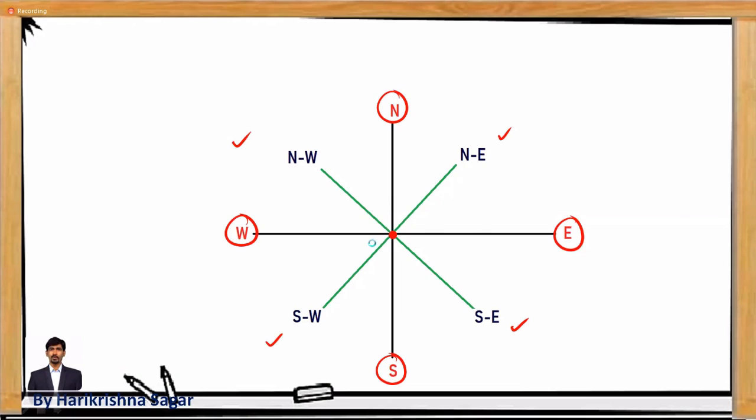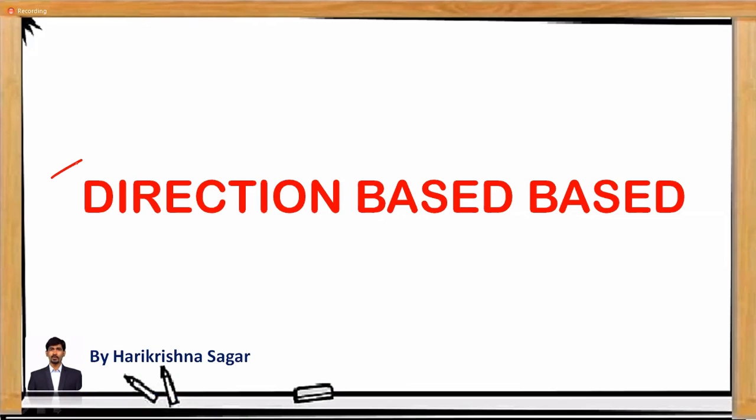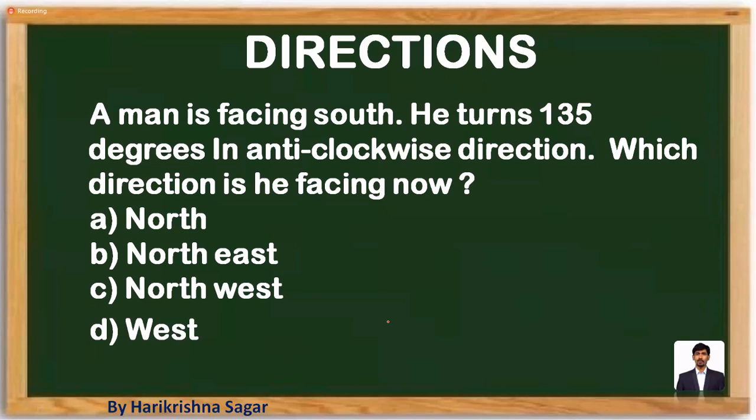So now moving forward to the question. The direction based questions are given in the form of a rotation. The other one is giving the question in the form of traveling in the east direction and west direction. That also I'll tell you. So how the rotation based questions are given and how can we solve these questions? First we'll try to understand.